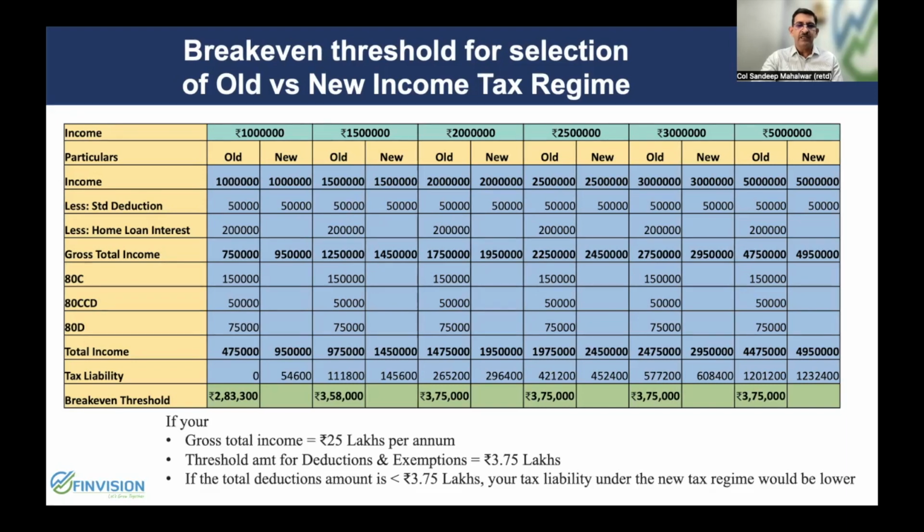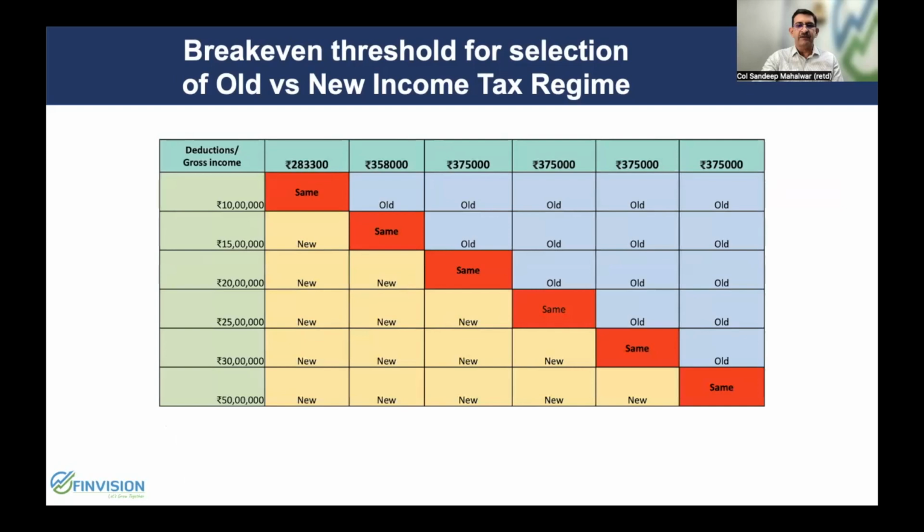So what are you supposed to do? Based on your annual salary package, based on the slab that you fit into based on the annual income, here is one calculation. When gross total income is 25 lakh rupees, in case your total amount of deduction and exemption is more than 3.75 lakh rupees, go for the old one. Otherwise, choose the new tax regime, which shall make you pay less in taxes. Here is one consolidated table which tells you, in case your deductions and exemptions are more than the amount indicated, choose the old one. Otherwise, the new tax regime should be the option.